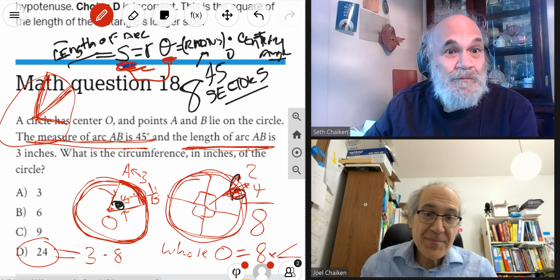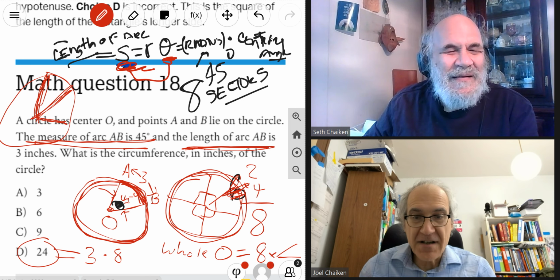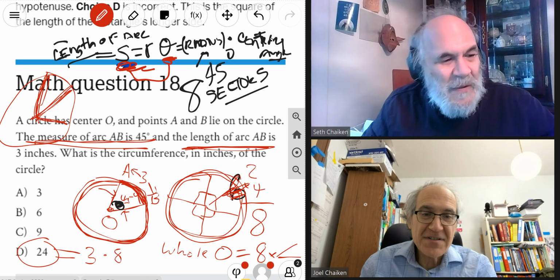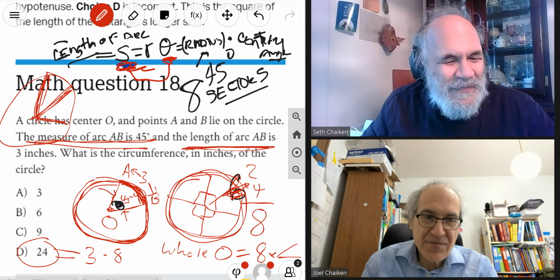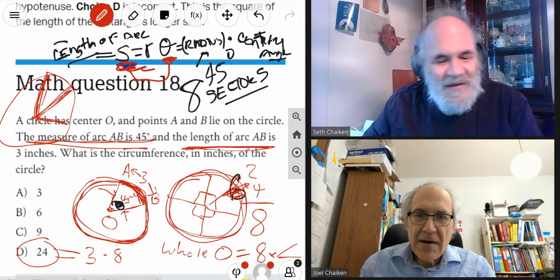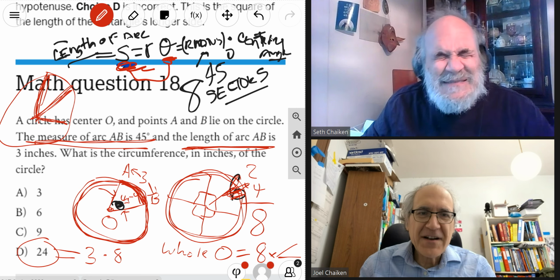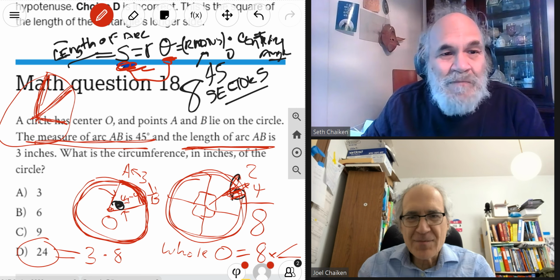By the way, that's very pizza-like, isn't it? When a pizza gets cut in eight sections, each section is actually 45 degrees, when they're cut equally. So a ratio problem's the way to go.